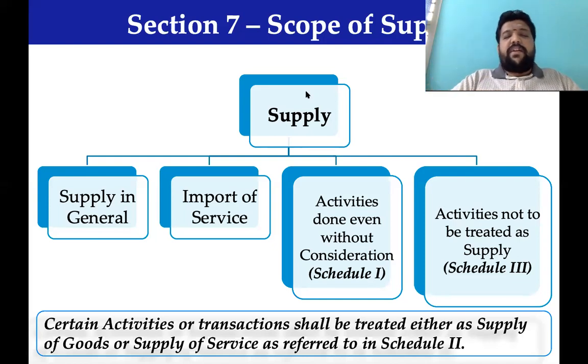And the third element, Schedule 2 transactions, we will park for a minute and take up in the next session. Today's discussion, we will largely concentrate on supply in general and import of service. Maybe our time limit will be within this boundary.